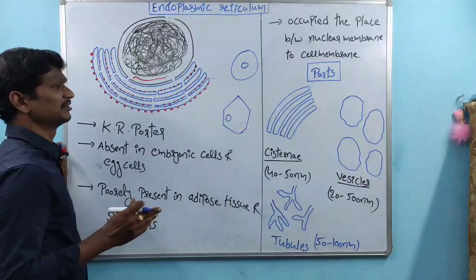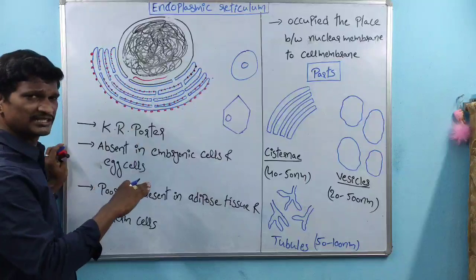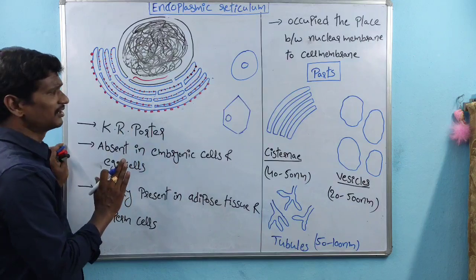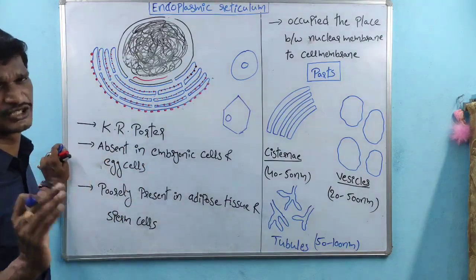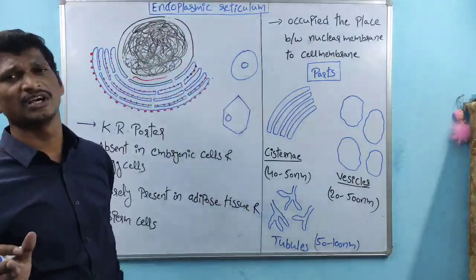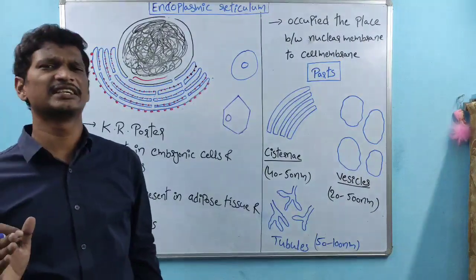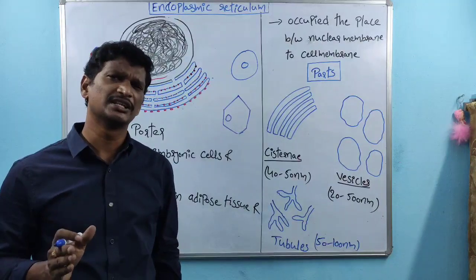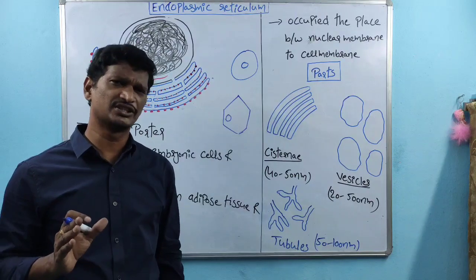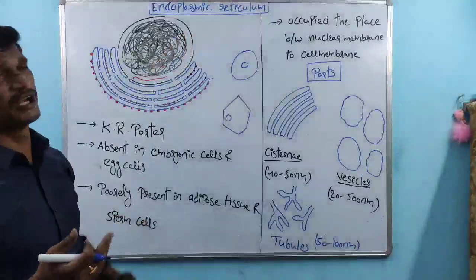So what I am telling here is, below the nucleus, either in a plant cell, an animal cell, or any eukaryotic cell, there is a network-like structure present. The network-like structure is called the endoplasmic reticulum. Within the eukaryotic cells, this network-like structure is always existing beside the nucleus. That part is called the endoplasmic reticulum.